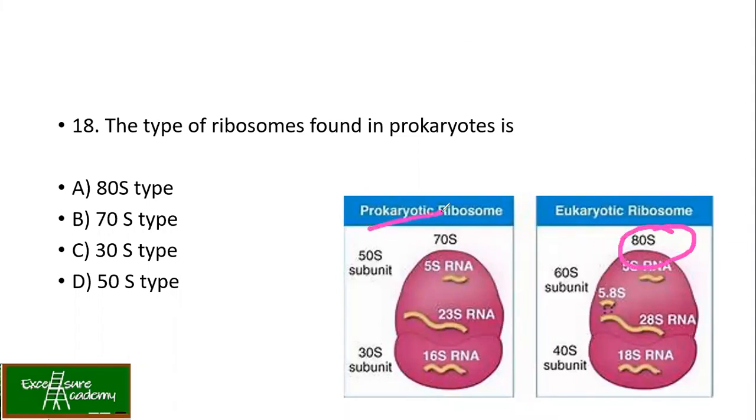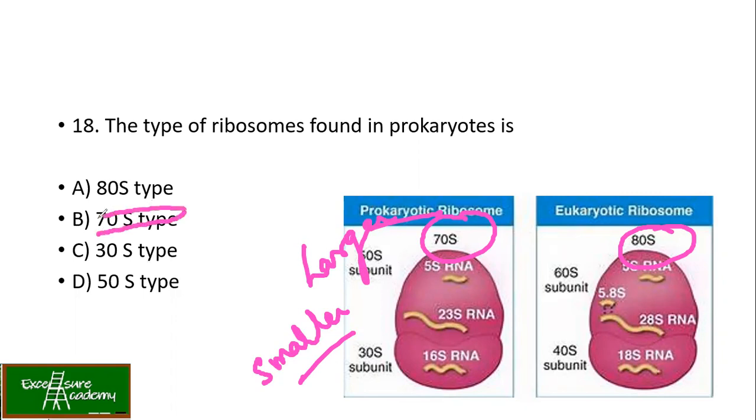Whereas in prokaryotes, the larger subunit is the 50S subunit and the smaller subunit is made up of 30S subunits. When they combine, they become the 70S subunit. So what type of ribosomes are found in prokaryotes? It is the 70S type.